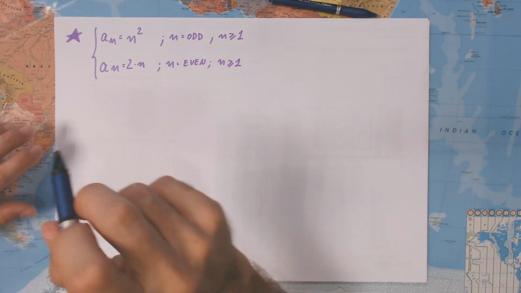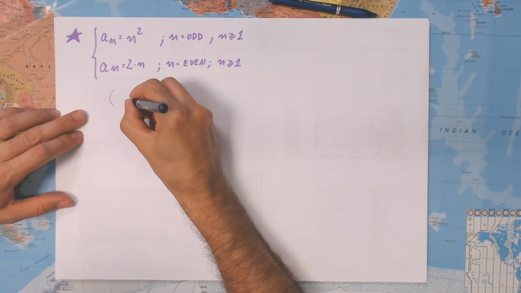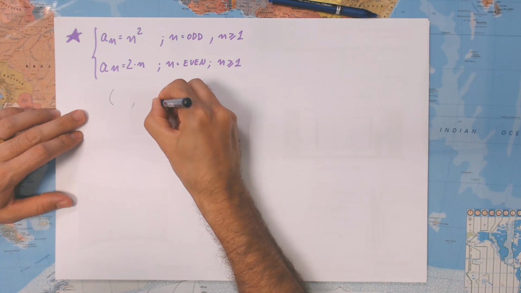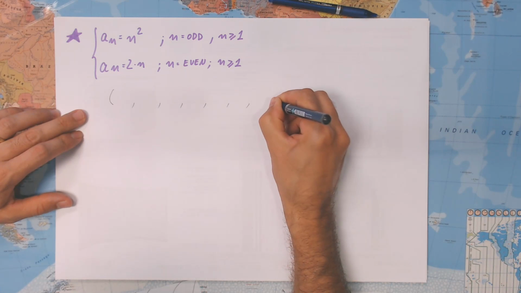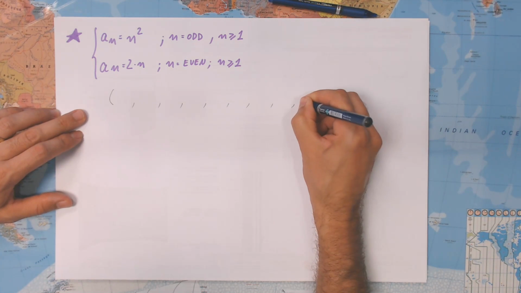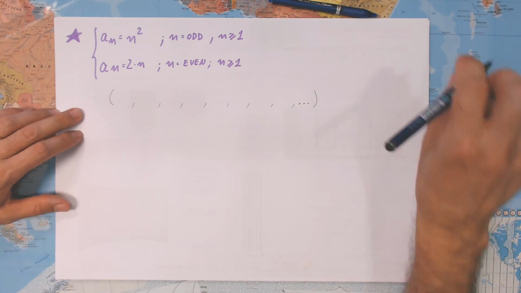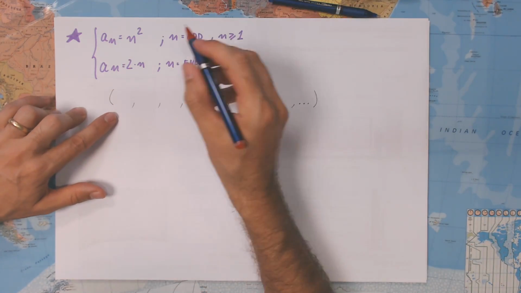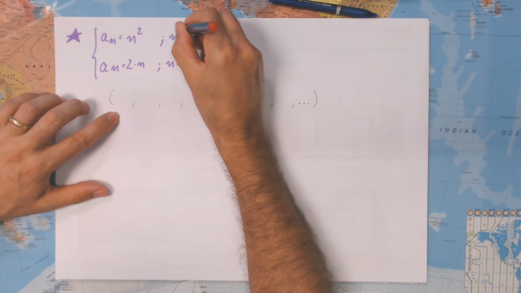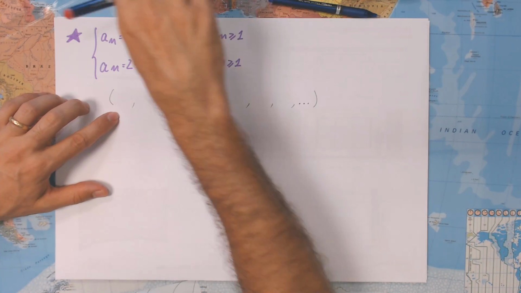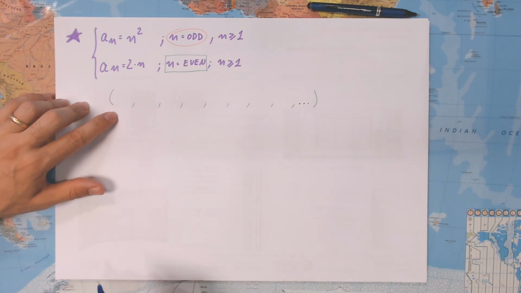Suppose you already had your time, and now let's start doing it here. This is going to be the first, second, third, fourth. Let's make some. I believe it's more than enough. Let's close in here. The odds, I'm going to use this symbol here, and the evens I'm going to use this symbol here.